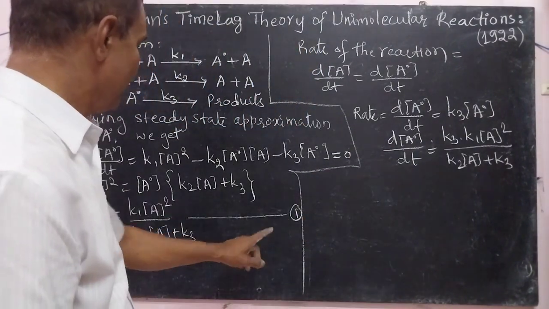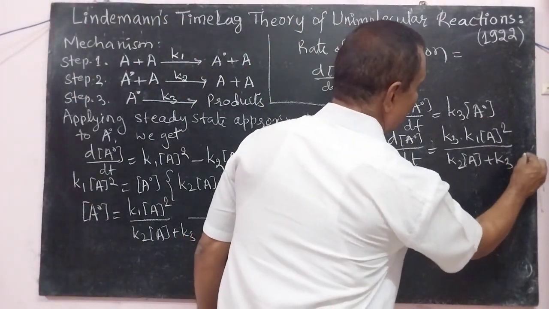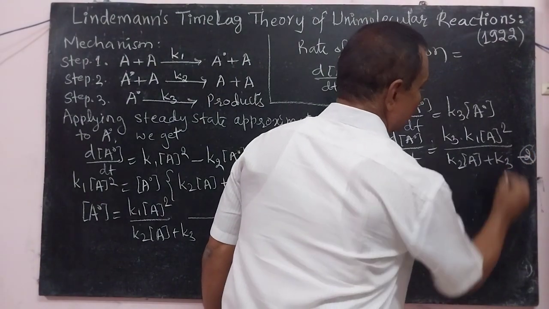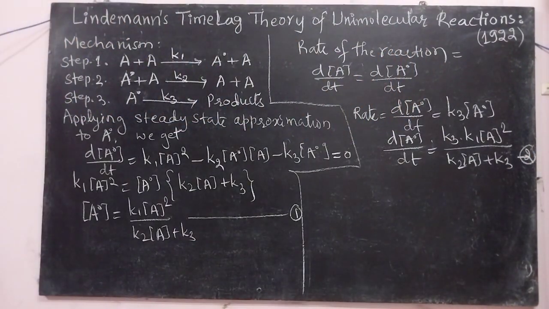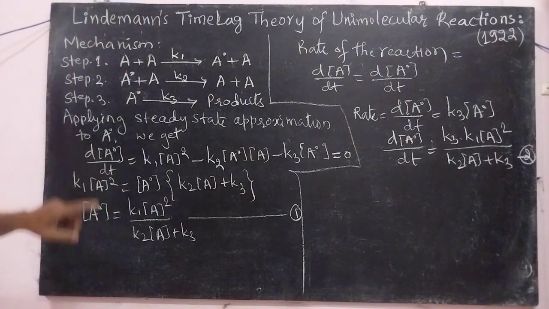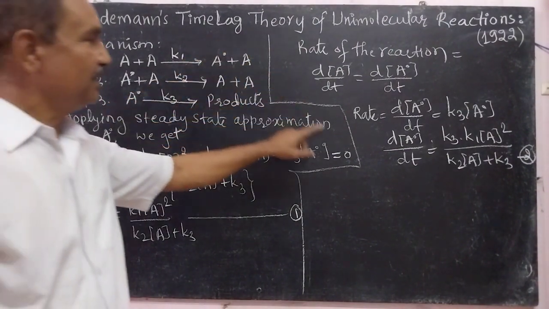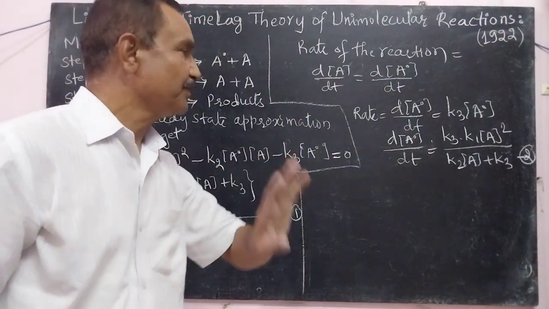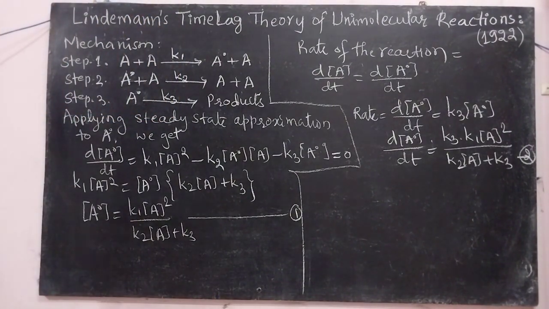This equation can be numbered as equation 2. This is the expression for the rate of this reaction. Okay, these are the 3 steps of the mechanism, and the rate of this reaction is this. Now we can apply the conditions for this.